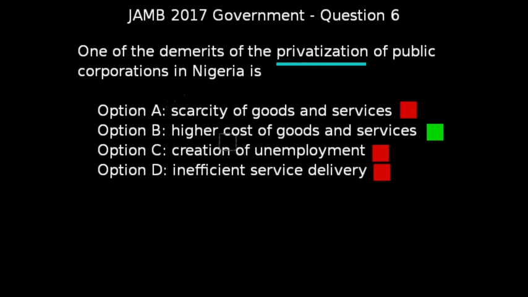The reason why high cost of goods and services is one of the disadvantages of privatization of public corporations in Nigeria is because private companies do not care about the society and their main motive is to earn profits. And this contradicts the government parastatals which keep doing social work. Private companies are there to make profits and this will thereby affect the cost of goods and services.